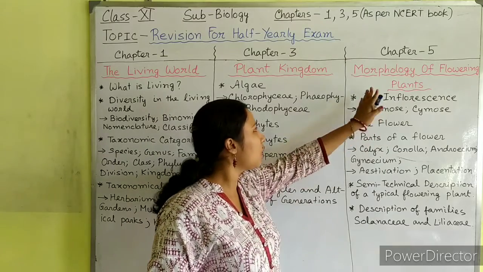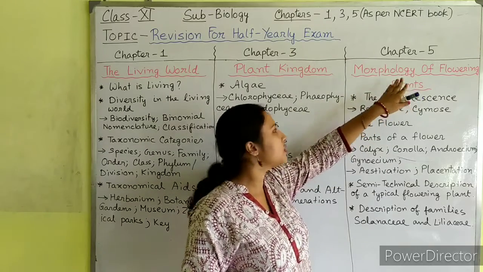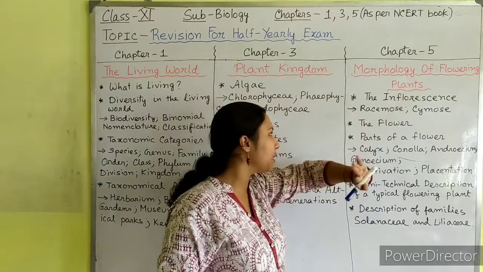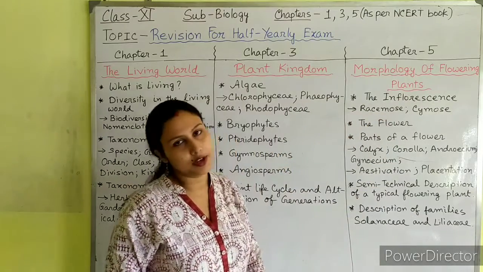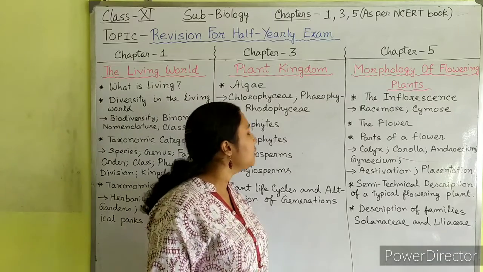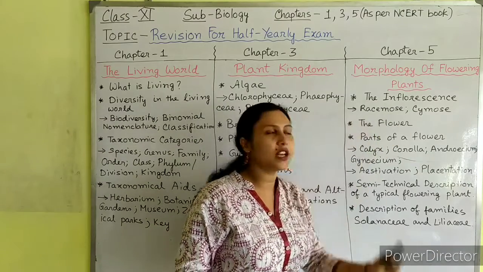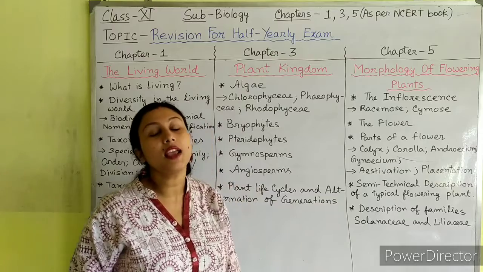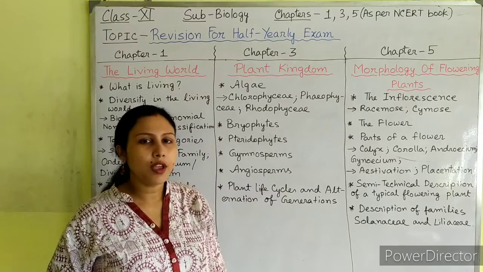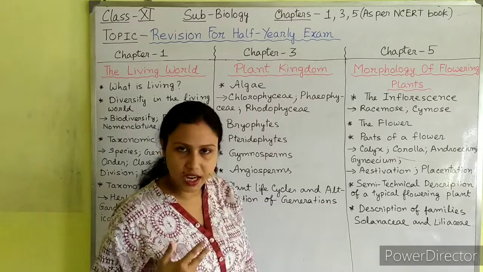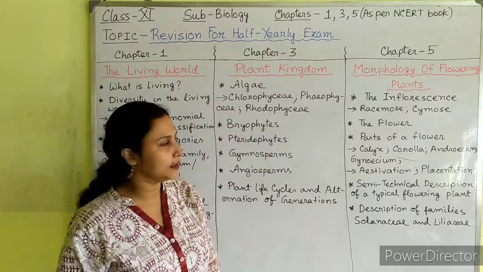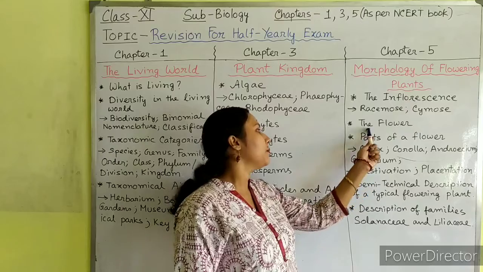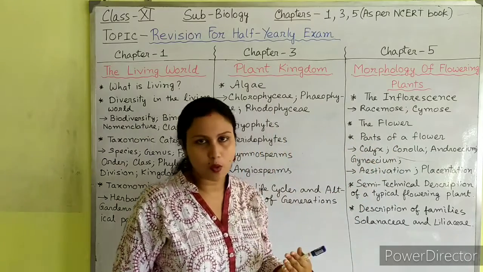So what are the topics you should study from this chapter, that is morphology of flowering plants? First, you should learn about the inflorescence, that is the racemose type of inflorescence and the cymose type of inflorescence. These are the two main types of inflorescence. I have already taught you and you have also learned. Next, you will learn about the topic, the flower.